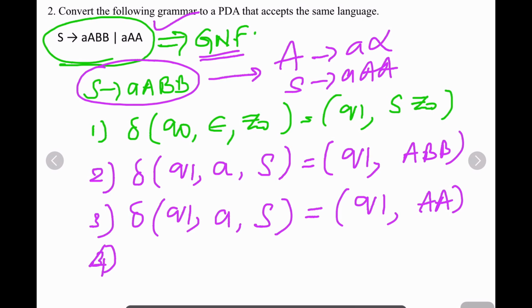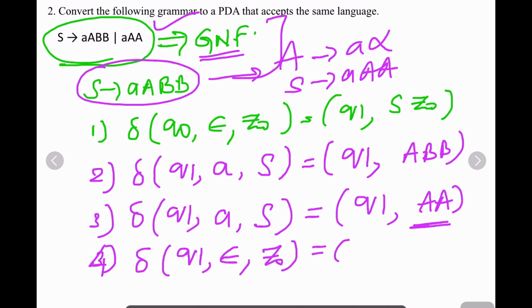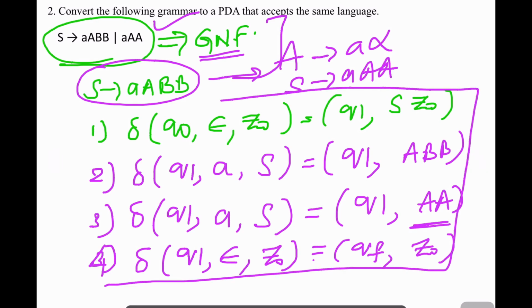By the time all the productions are over, all the symbols are pushed on top of the stack. Then there is no more input, you are just in state 1. There is no more input, and on top of the stack is Z0. You just have to change to QF, and the top of the stack is retained as Z0. These are the transition functions of the PDA. So then finally, you have to define the PDA.